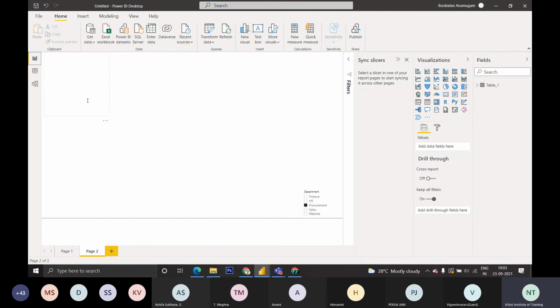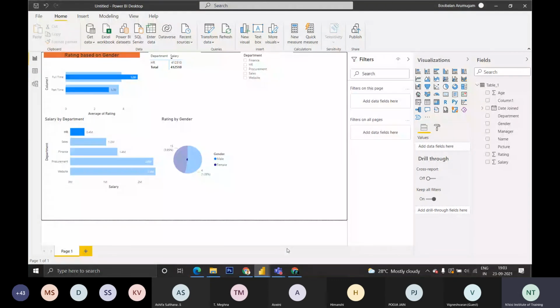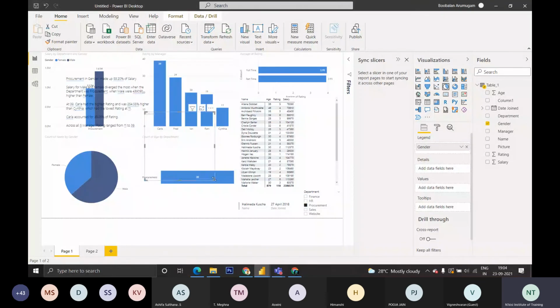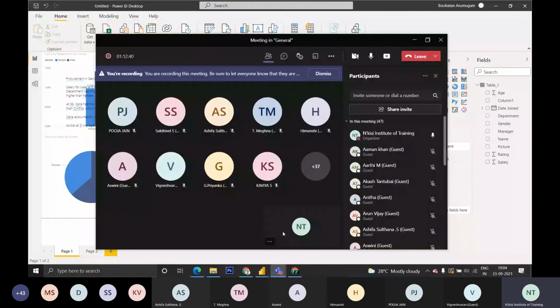You could see how to create a simple dashboard. Like this, you can just click whatever chart you require. If you want a pie chart, you just click it from the tables, and whatever you want to represent, you can represent. Like I'm putting the gender, and it is showing the gender. Like this you can add various things and create multiple charts.